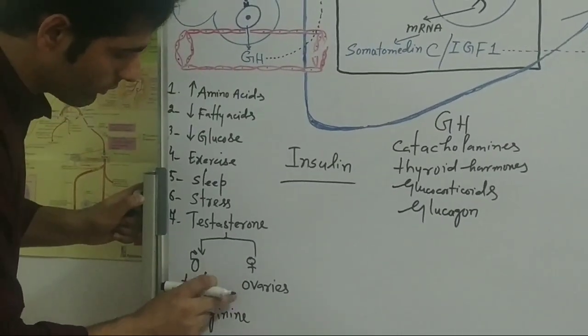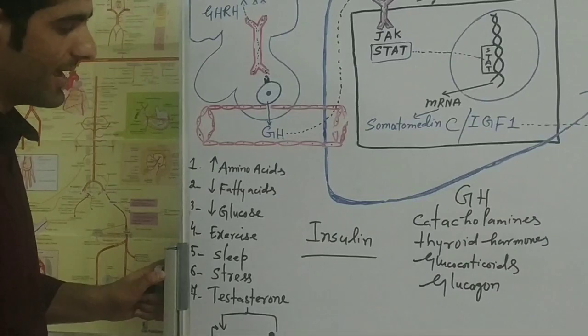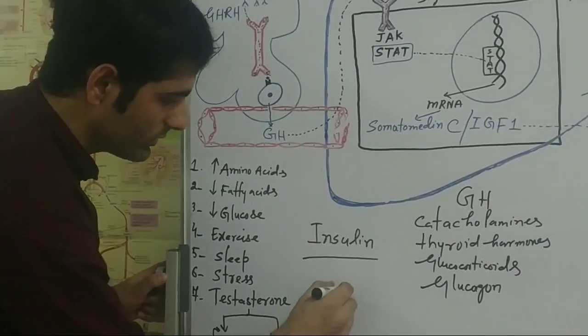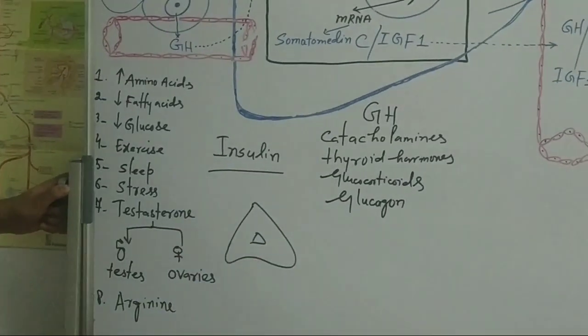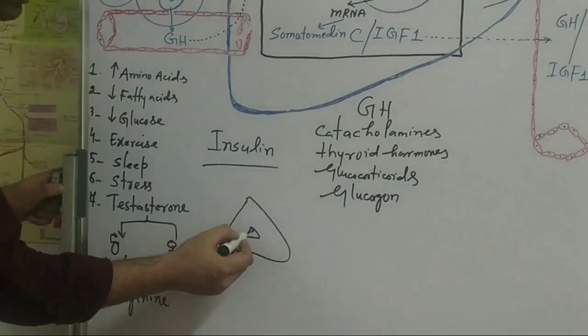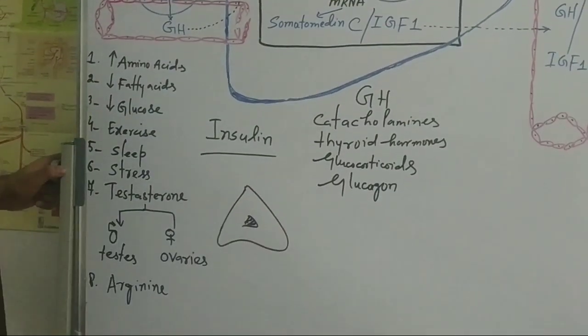Here, I think one thing I want to mention is that testosterone is also secreted by the adrenal cortex. Suppose this is the adrenal gland. Adrenal gland has two parts. The internal part is called adrenal medulla and the outer part is called adrenal cortex.